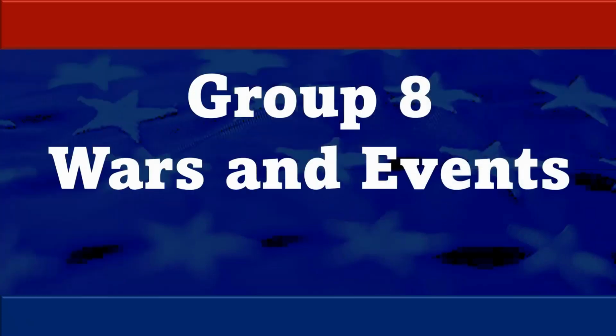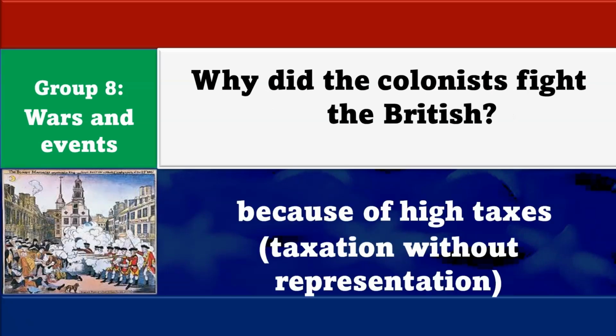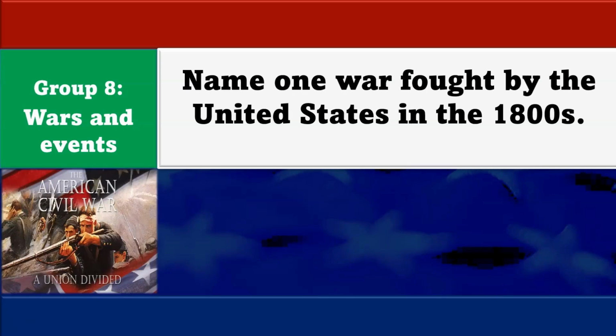Now let's move on to group number 8. This group has to do with wars and events. What is one reason colonists came to America? Freedom. Why did the colonists fight the British? Because of high taxes. Name one war fought by the United States in the 1800s.